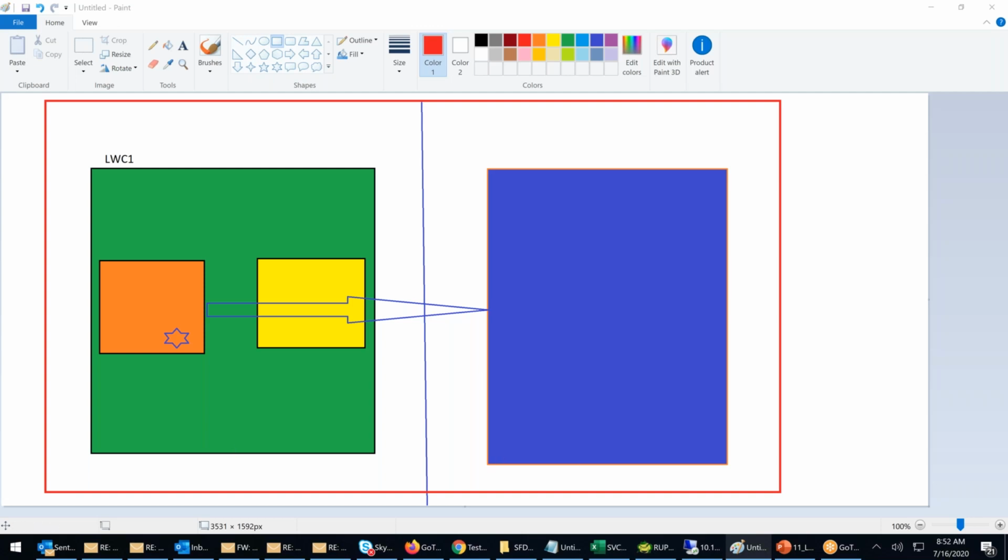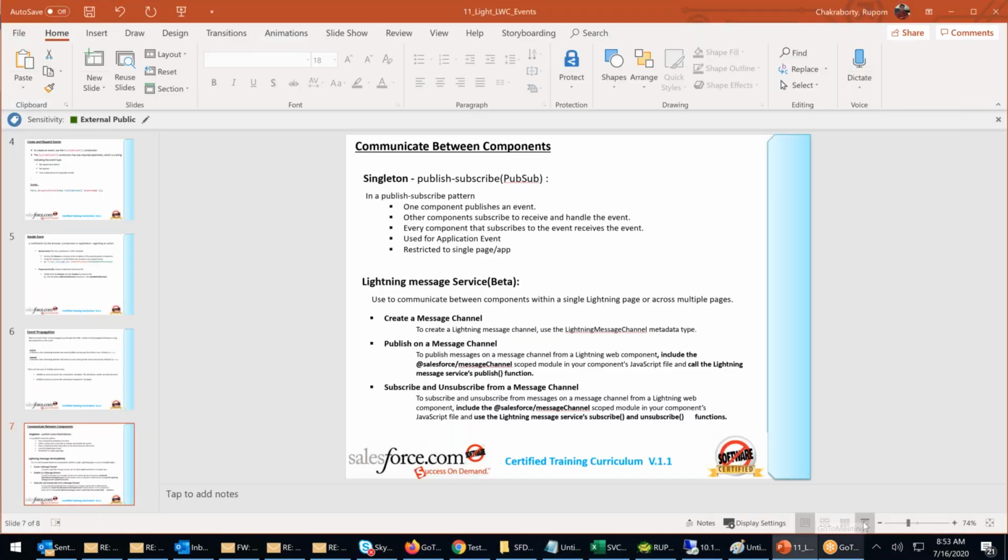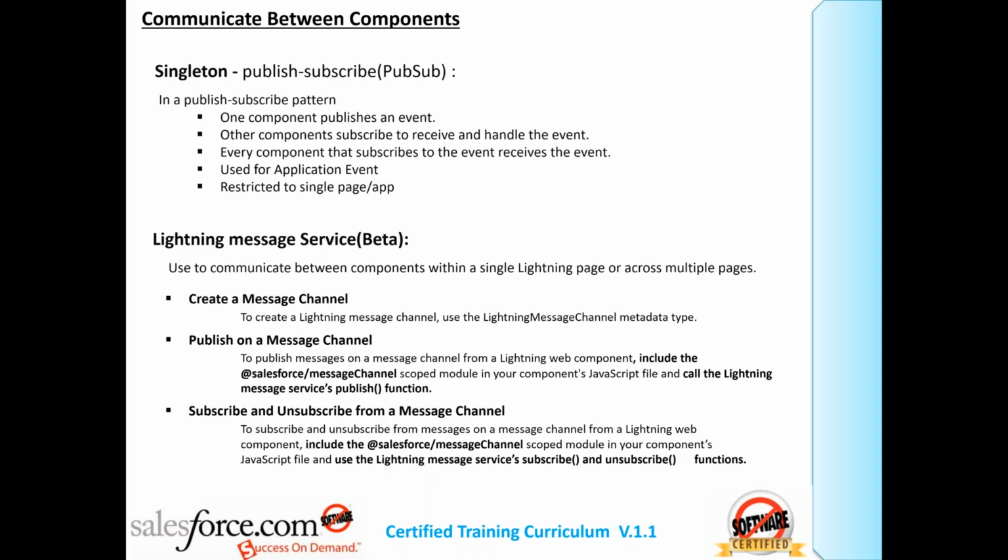For that, Salesforce has come up with a concept, which is still in testing. That's the reason I'm calling them beta. They are still in testing, called Lightning Message Service and Singleton. What is a singleton?